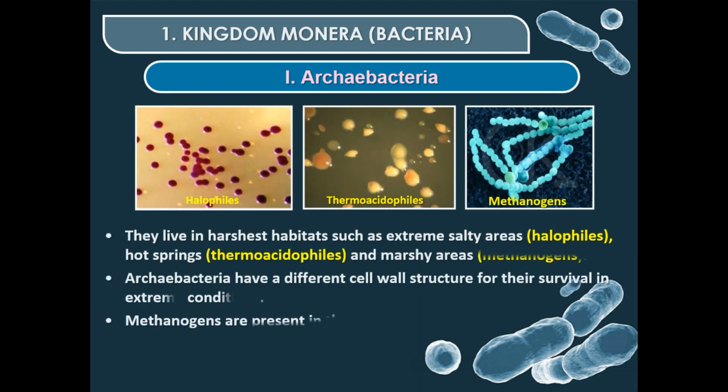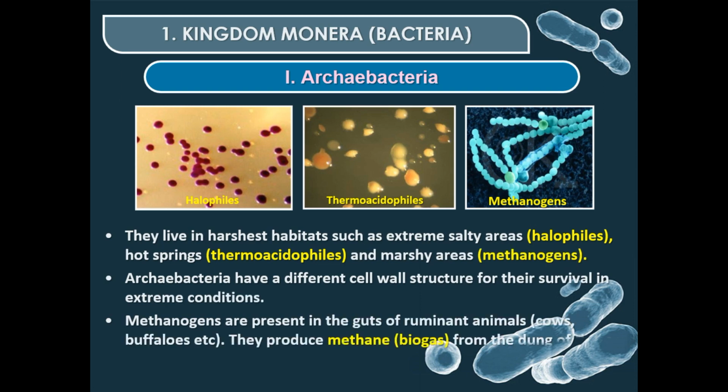Archaebacteria are a primitive type of bacteria adapted to live in harsh and extreme conditions such as extremely salty areas, called halophiles; those that live in hot springs are called thermoacidophiles; and those that live in marshy areas are called methanogens. Archaebacteria have a different cell wall structure for their survival in extreme conditions. Methanogens are present in the guts of ruminant animals such as cows, buffaloes, etc. They produce methane, a biogas, from the dung of these animals.